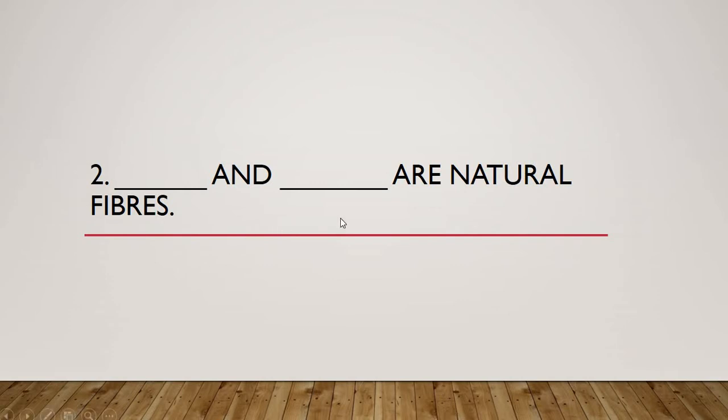Moving on to the second fill in the blank question. Dash and dash are natural fibers. Let me repeat the question. Dash and dash are natural fibers. Here you need to write which two are the natural fibers. You can say any two examples of natural fibers. I'll give you 2 to 3 seconds to think and to jot down the answers in your papers.